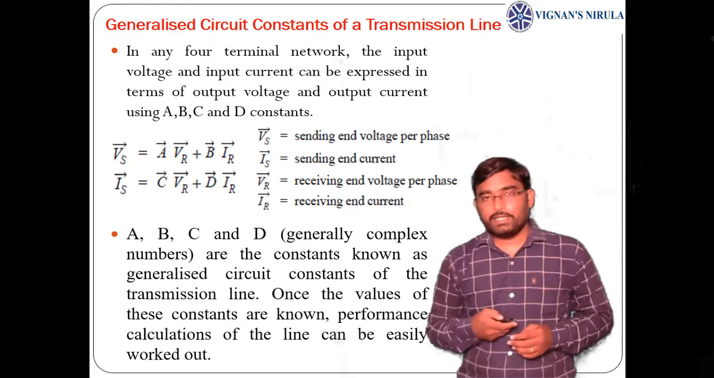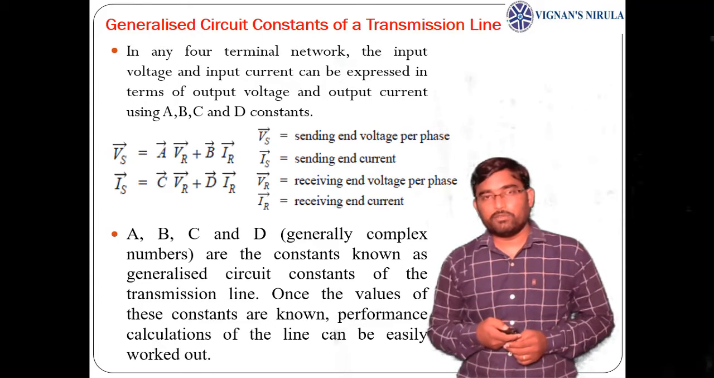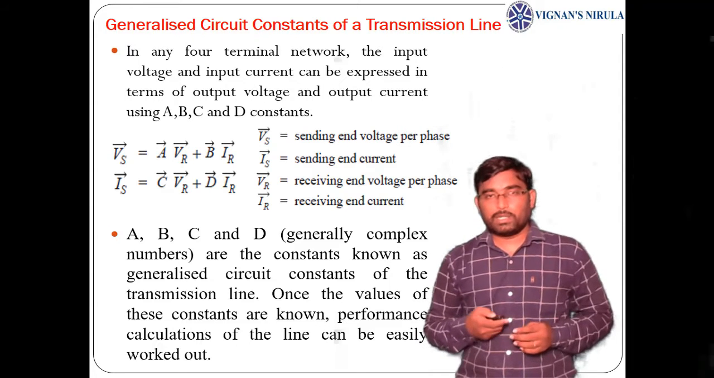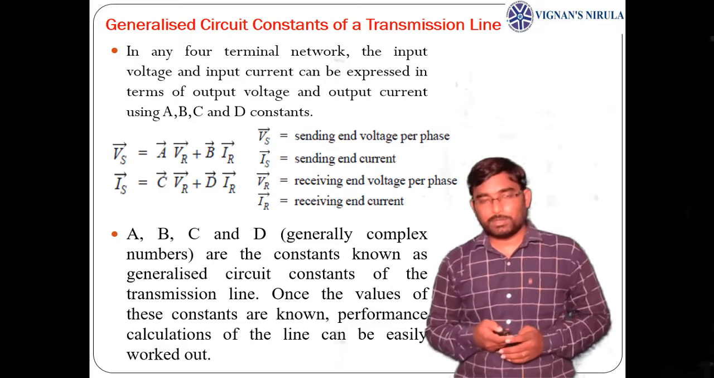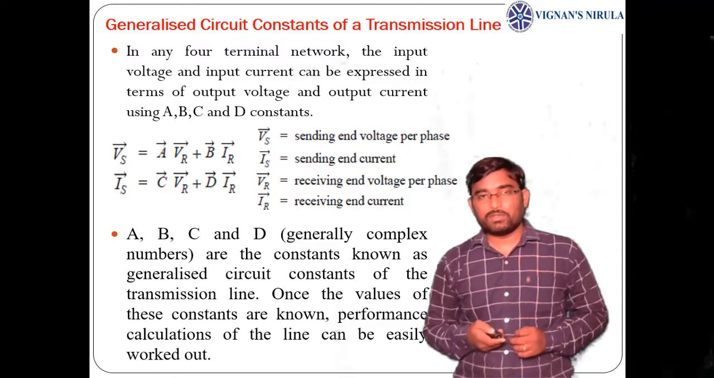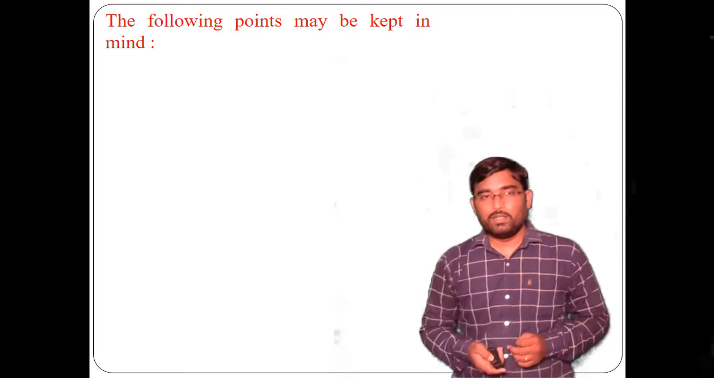After finding the ABCD parameters, we can easily find the sending end voltage and sending end current, and by using those values we can easily find the performance parameters like voltage regulation and transmission efficiency for a particular transmission line, whether it is a short or medium transmission line. So that is the purpose of finding ABCD parameters for transmission lines.